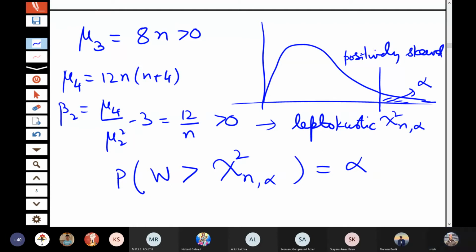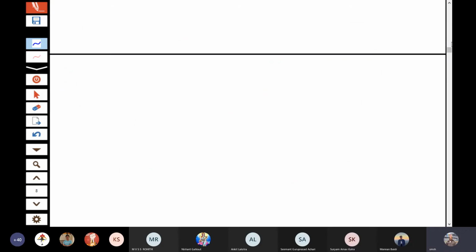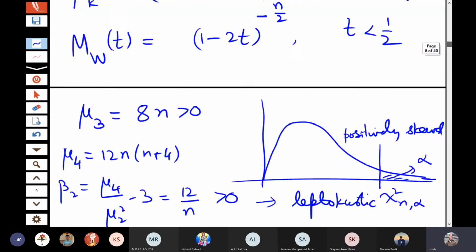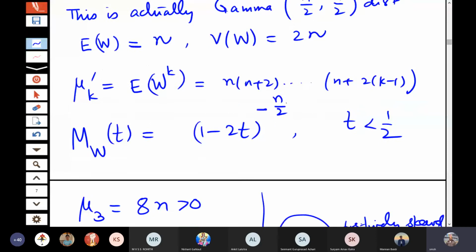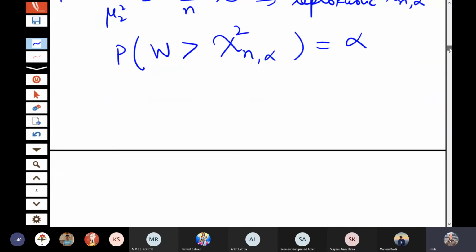One thing that you can observe here, because of the additive property of the gamma distribution, the powers will get added up. So you have the additive property of the chi-square distribution.